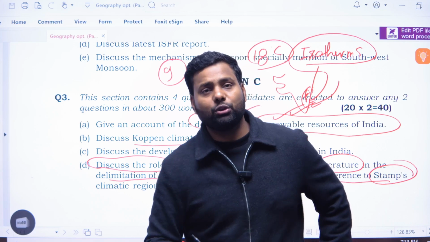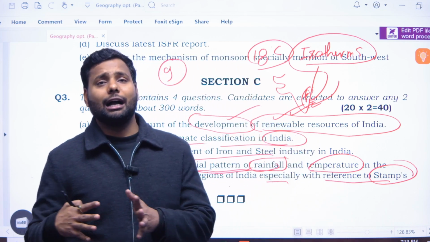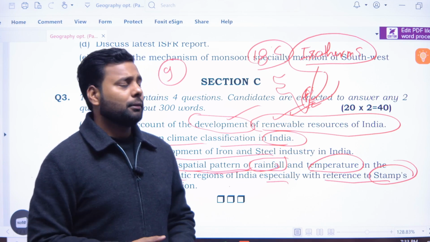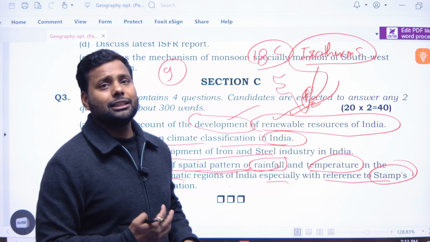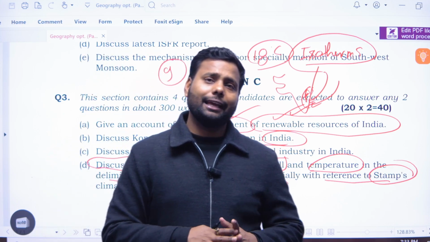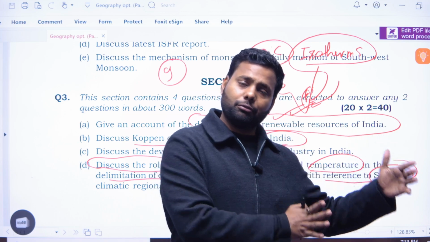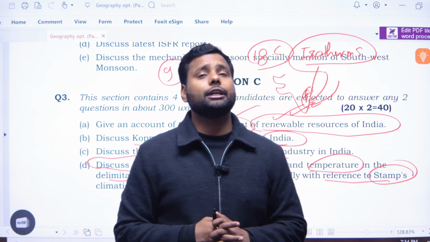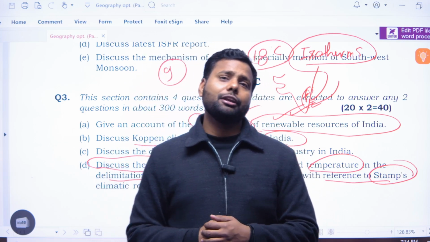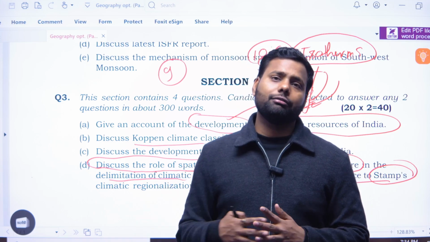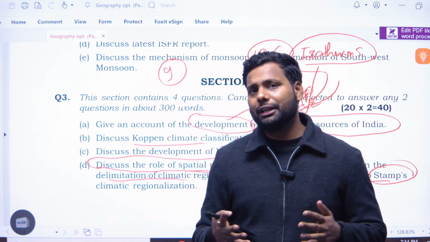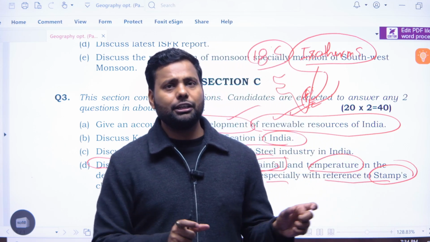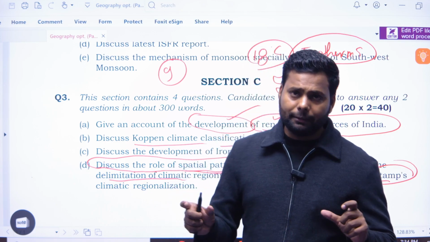We all know what spatial means: where and how many percent of rainfall is occurring, what kind of barrier or obstacle is being faced. Suppose we have to tell about the Western Ghats: the western flank of the Western Ghats receives more than 250 centimeter of rainfall, and the eastern flank has a rain shadow area where the rainfall is between 80 to 60 centimeter.